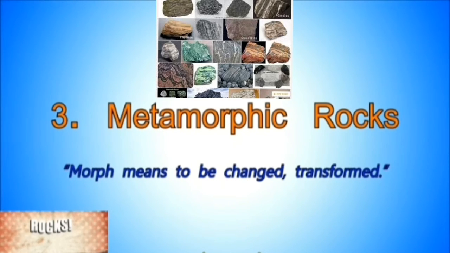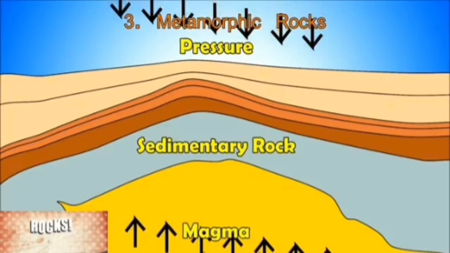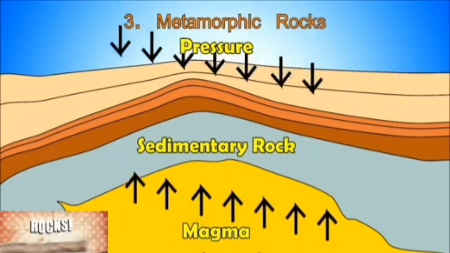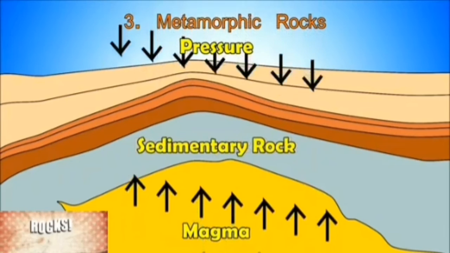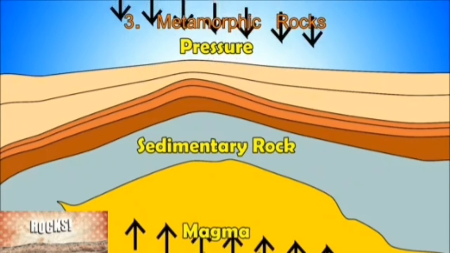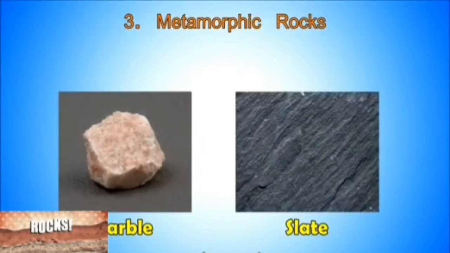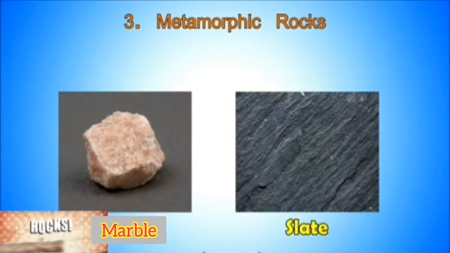Next we have metamorphic rocks. Metamorphic is derived from the word morph, which means to be changed or transformed. Yes, you understand right. Metamorphic rocks are changed forms of igneous rocks or sedimentary rocks. Metamorphic rocks are formed when other types of rocks are changed due to a lot of heat and pressure. See in this picture, a lot of heat from molten magma and a lot of pressure from the upper layers is causing the sedimentary rocks to change. Such rocks are formed when igneous or sedimentary rocks lose their original properties. Slate and marble are two types of metamorphic rocks.